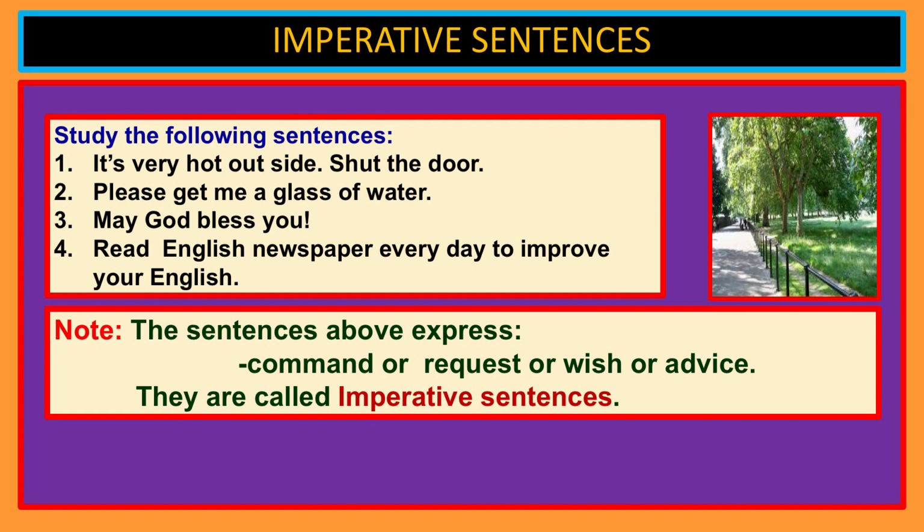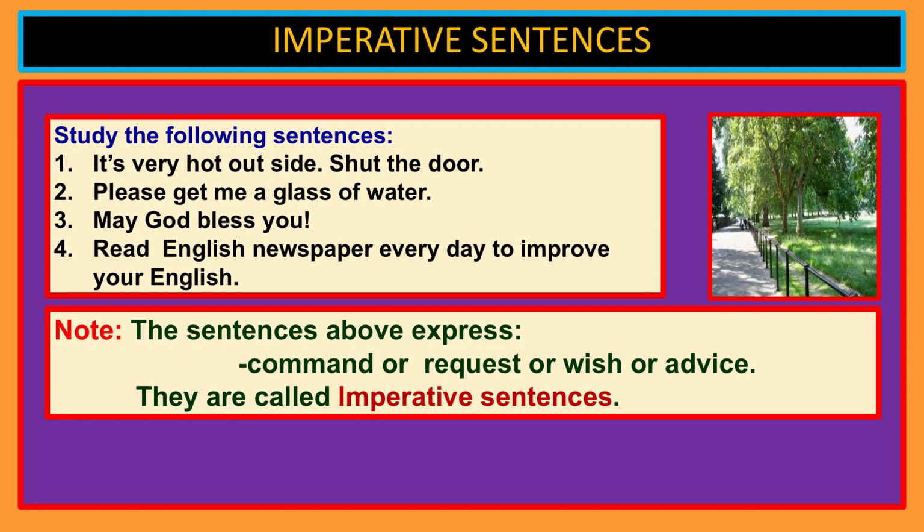So, let us see imperative sentences. Study the following sentences. It is very hot outside, shut the door, please give me a glass of water, may God bless you, read English newspaper every day to improve your English. So, all these sentences express either command or request or wish or advice. It is very hot outside, shut the door, gives instruction.